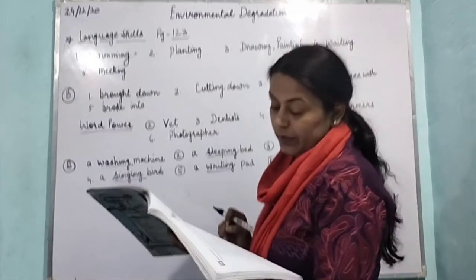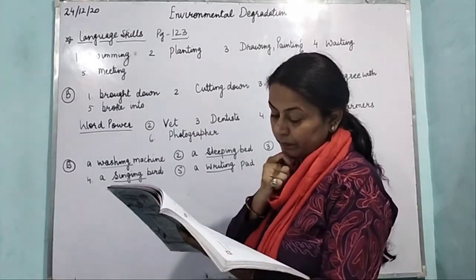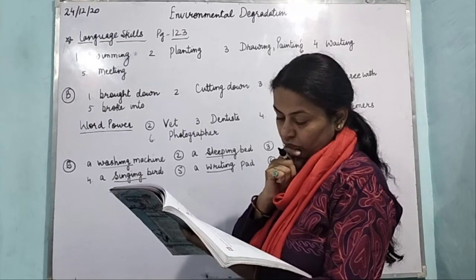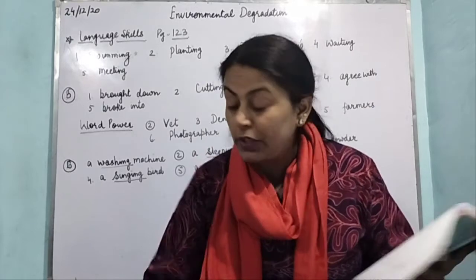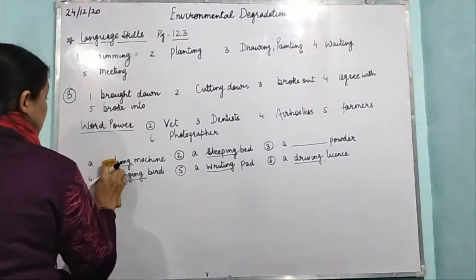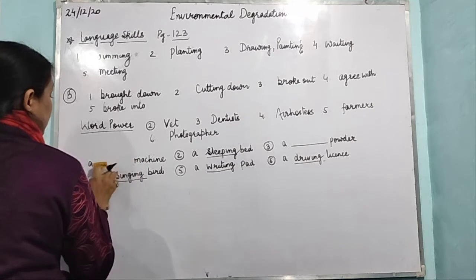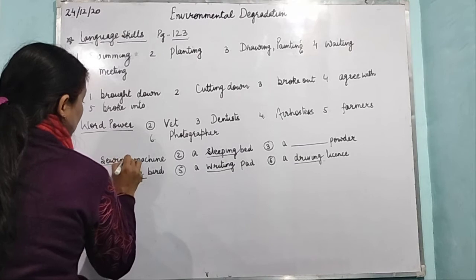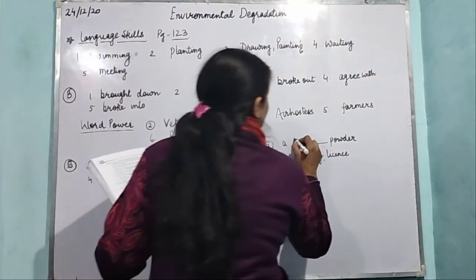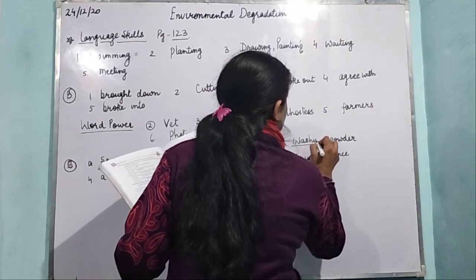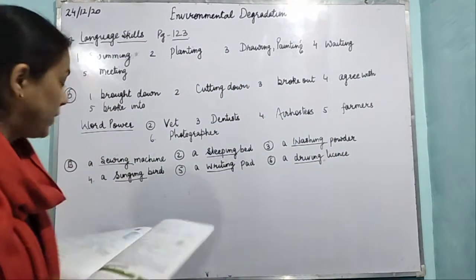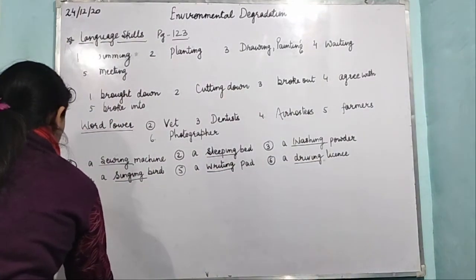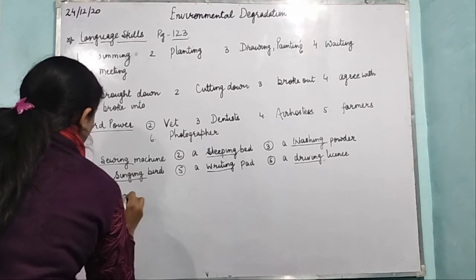So only one word is left, and that is... yes, we can change it. Here we can use it, change this word. So here we can write down sewing machine, put here sewing machine, and here washing powder. Right, so now it is fine. Now the next C part. That is your homework for tomorrow.